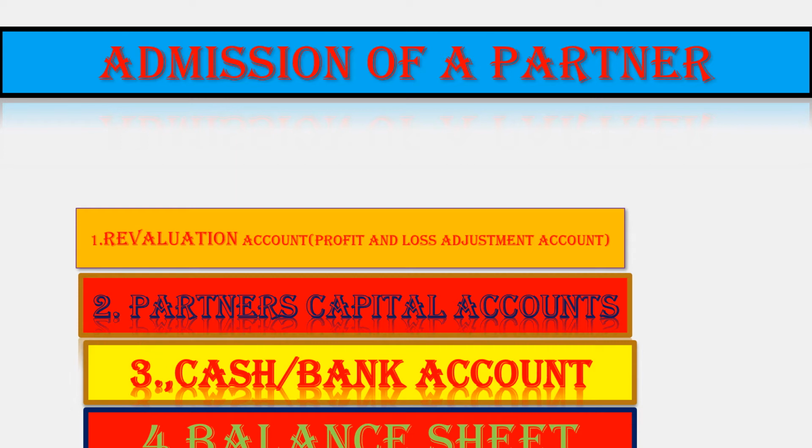For revaluation, if there is any decrease in the value of any fixed asset or any asset, we give debit to revaluation account and give credit to that asset account.